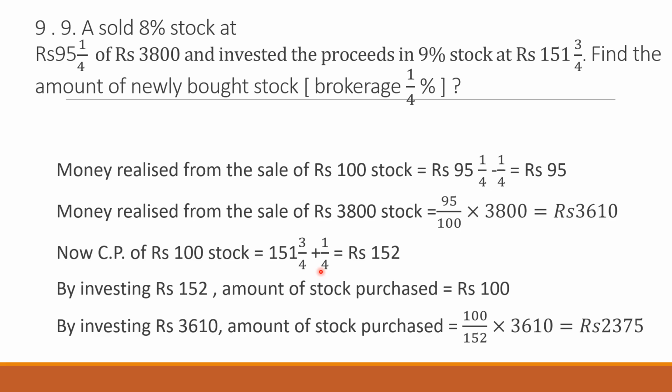Now the cost price of the next 100 rupee stock is 151 3/4 plus brokerage. Now you are going to buy the stock, so you will add the brokerage. 151 3/4 plus 1/4 will give you 152 rupees. By investing 152 rupees, the amount of stock purchased is rupees 100. And by investing 3610, which is the sale proceeds of the first case, the amount of stock purchased is 100 upon 152 multiplied by 3610, which will give you 2375. So this is the answer to the question.